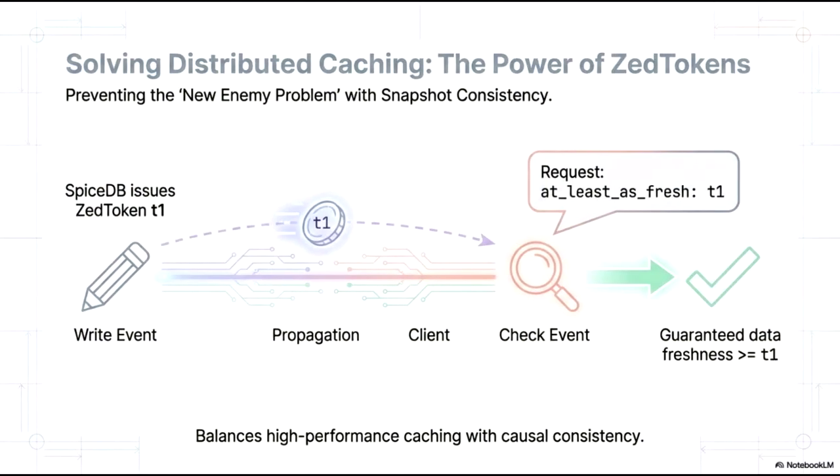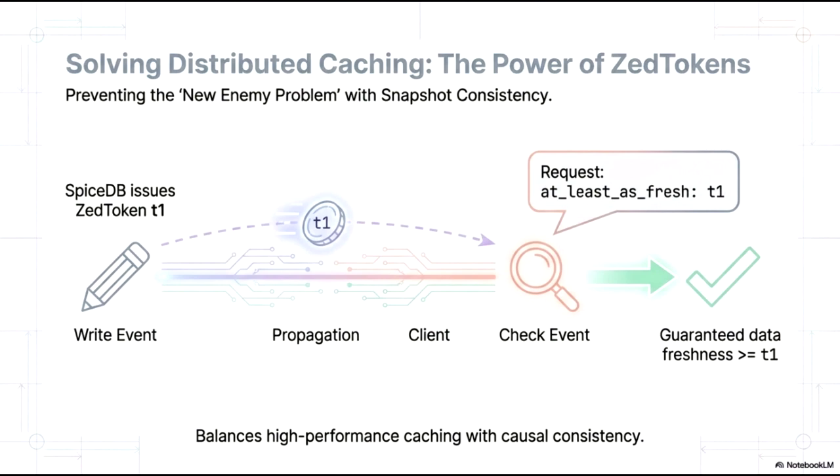Solving distributed caching challenges requires a robust approach to consistency. SpiceDB addresses the new enemy problem through the implementation of Zed tokens and snapshot consistency. When a write event occurs, the system generates a Zed token, labeled here as T1, which represents a specific point in time. This token is returned to the client and serves as a causal marker.